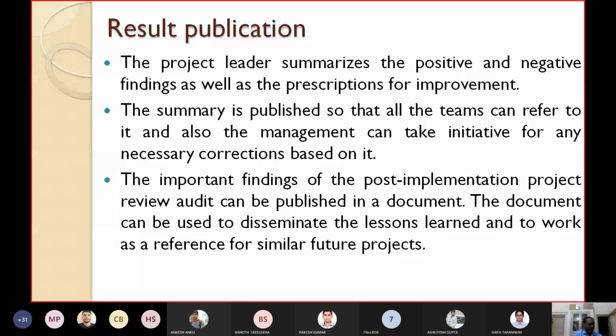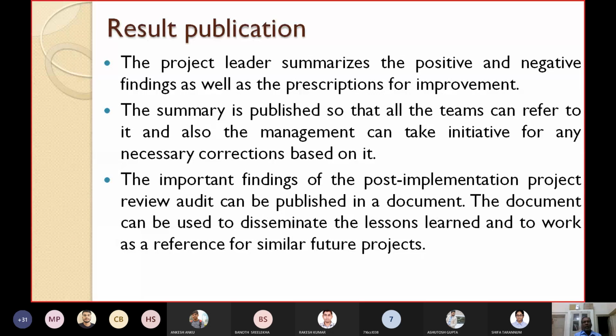And the last step is result publication. Whatever findings you have obtained, now you have written in the form of a document, in the form of a report. That report now has to be disseminated. That has to be published among different stakeholders.